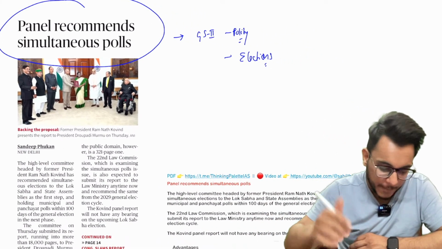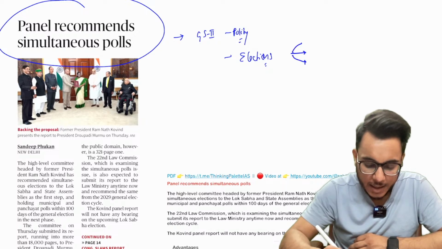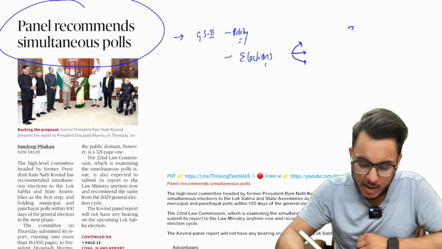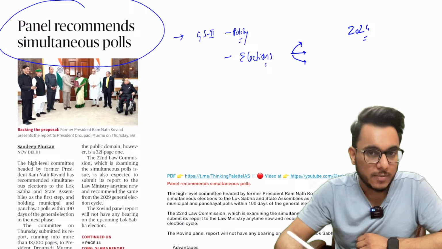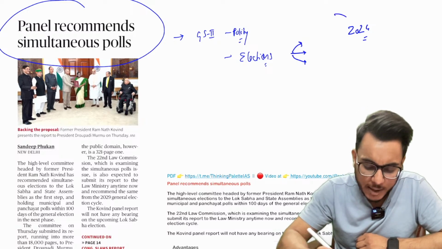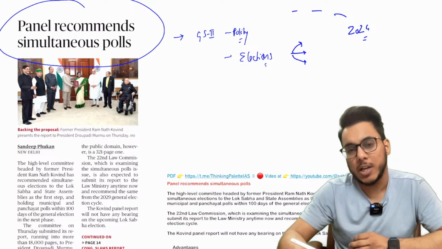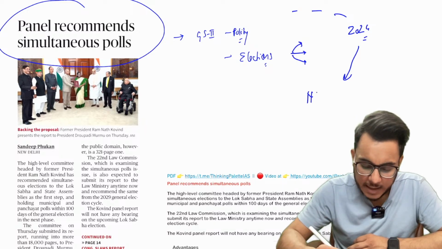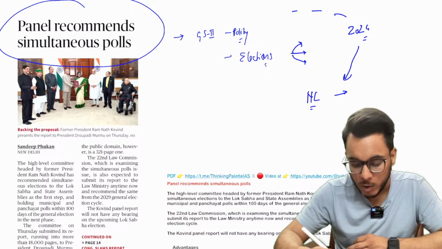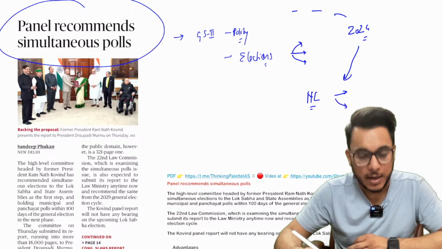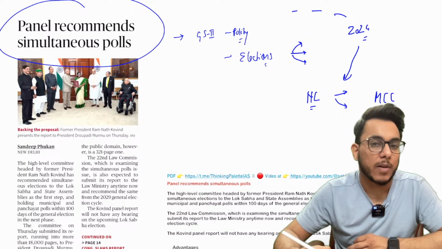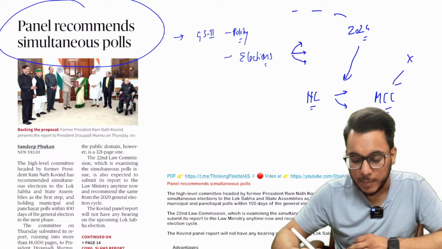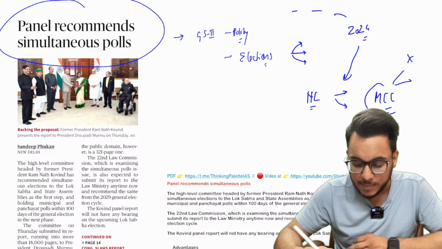Basically guys, understand that every year India is having elections in some of the states, or a general election is going on. We know that in 2024 there will be a general election, but apart from that, even in 23 there were elections, in 22 there were elections, in 21 there were elections. It has been said that because of this, national leaders are always in election mode, always in campaign mode. And when elections are announced, the model code of conduct is applied. When the model code of conduct is applied, new programs cannot be taken up, new schemes cannot be introduced. It disturbs governance.